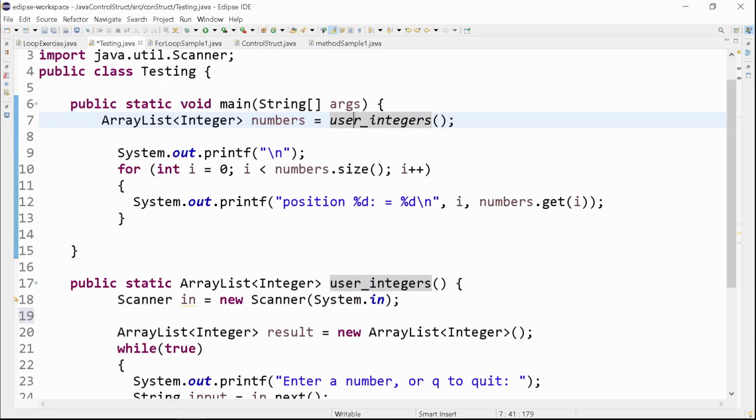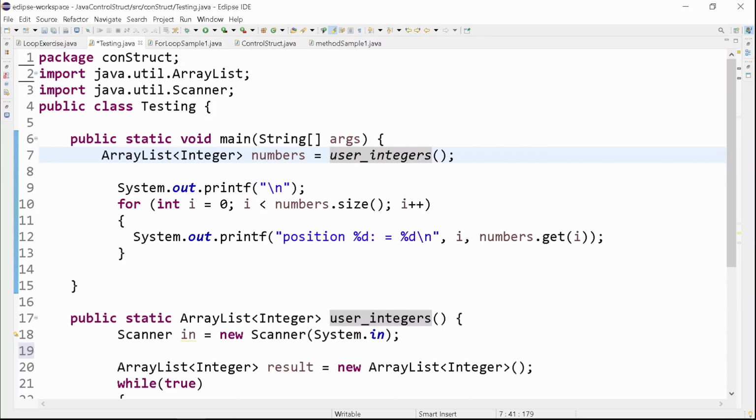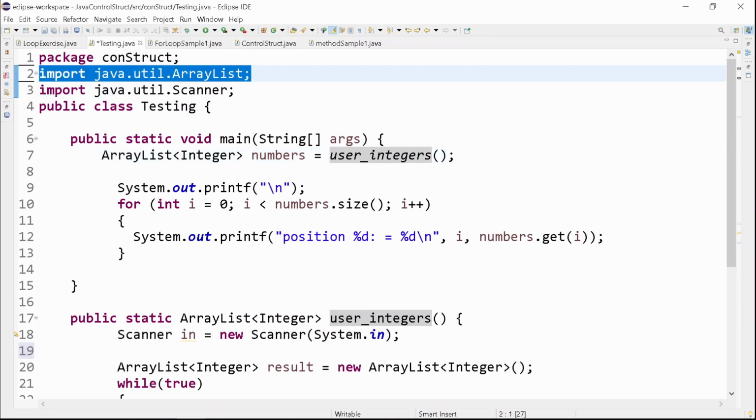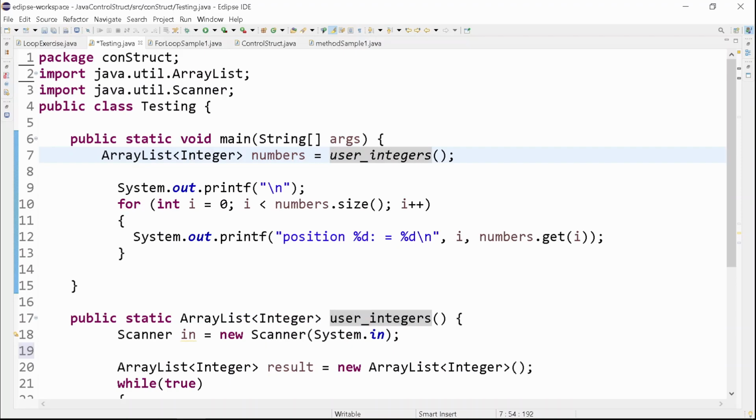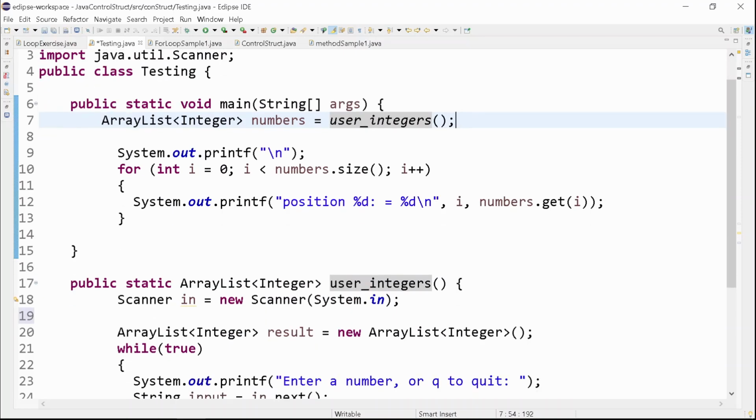This is now the actual program of an ArrayList that accepts an input of integers from the user, and it exits the loop of asking a number from the user once it encounters the q character. So as you can see here, we import java.util.ArrayList as one requirement when you use ArrayList. This must be part of the declaration of the import package, in order for your ArrayList to work.